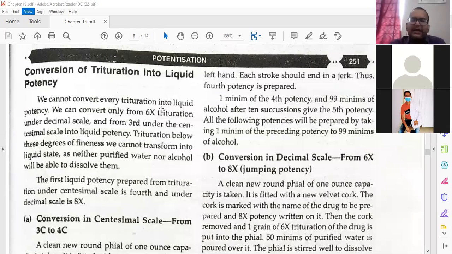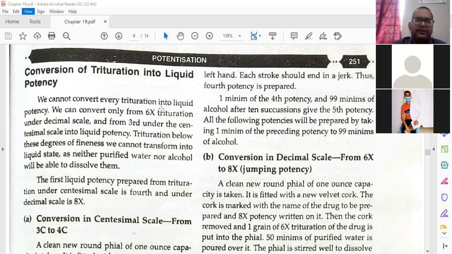Till here, if you have any doubt or want to clarify anything, please clarify. Till 3C, from crude drug we made 1C, from 1C we made 2C, from 2C we made 3C. Now if you have any confusion in this, please tell. Nobody has confusion?